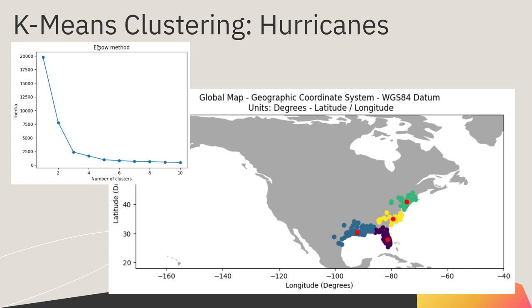The last thing I did was some clustering of that hurricane data. A quick elbow chart showed that 4 clusters was going to be a good number for us. And you can also see that the results of this kind of make sense. We have one centered almost right on New Orleans, which makes sense for this area of the Gulf and historical events like Hurricane Katrina or Hurricane Harvey in Galveston.